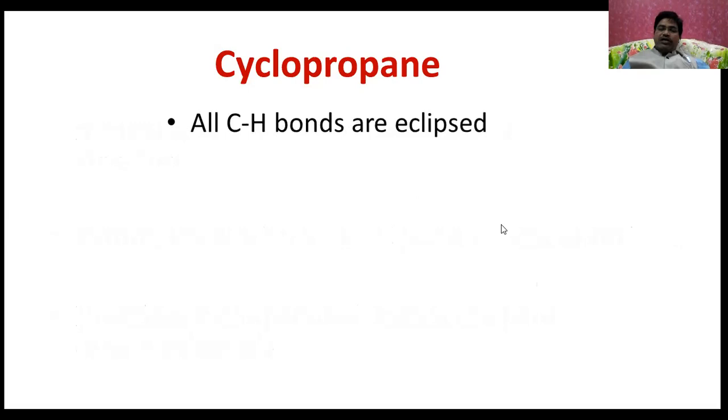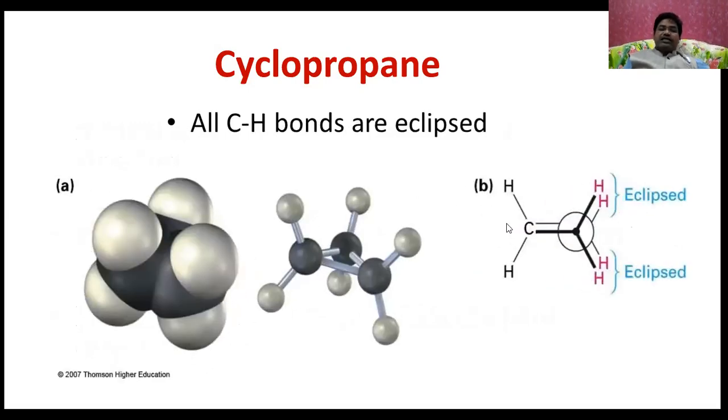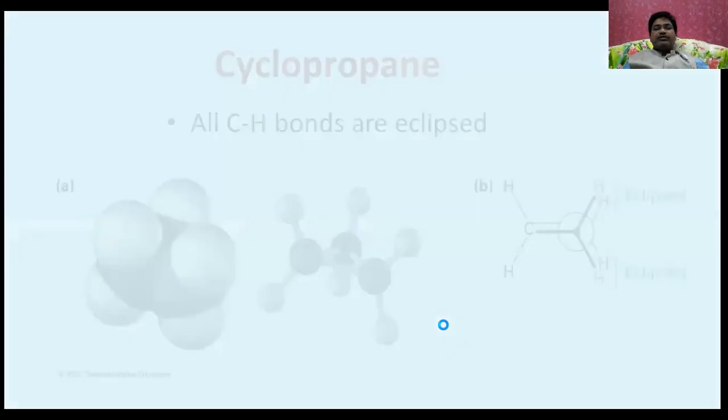Now all carbon-hydrogen bonds are eclipsed. Here these are eclipsed configurations. See, these two hydrogens are eclipsed. Again here two hydrogens are eclipsed, and these hydrogens are eclipsed too, so all carbon-hydrogen bonds are eclipsed in the case of cyclopropane.